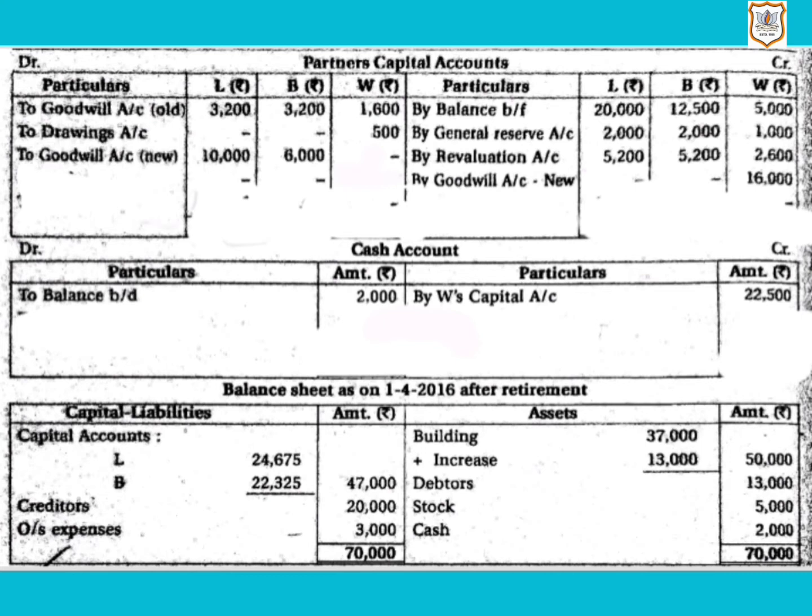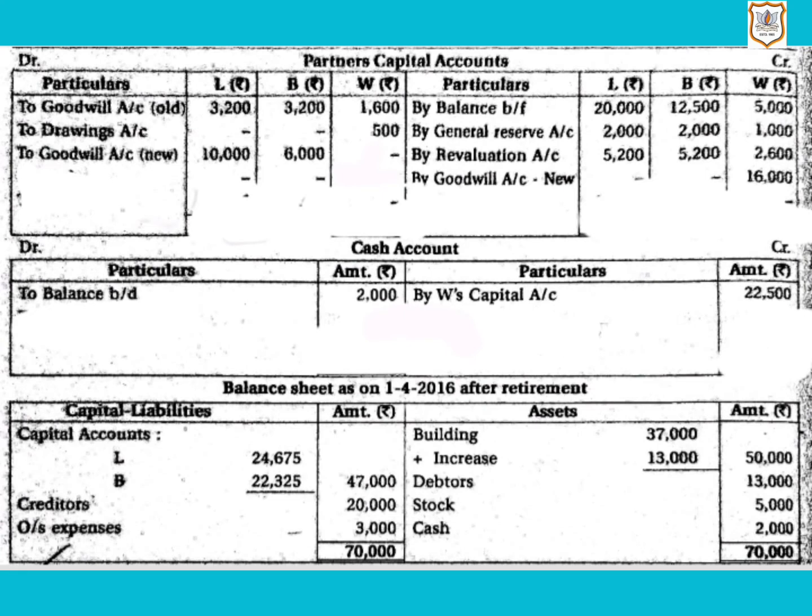Now let us read the last point once again. Point number 6. Amount due to W is to be paid in cash, and the same amount will be brought in cash by L and B in such a manner that their capital may remain in their new profit and loss sharing ratio in the new firm. Here we are not given closing capital of continuing partner. We have to find it.